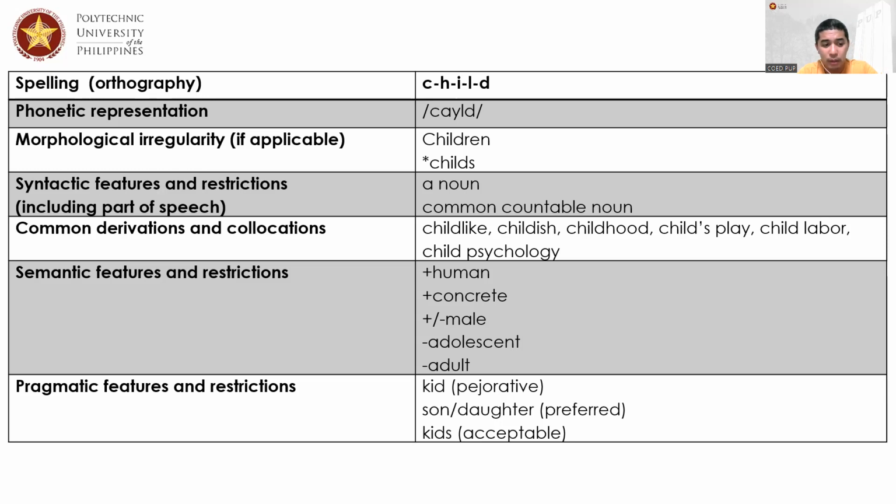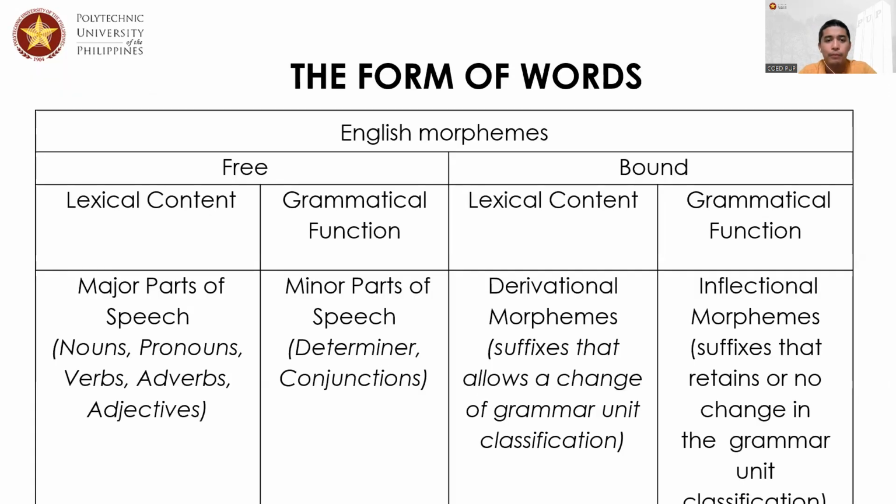And then the last, we have to look at the pragmatic features and restrictions. We have to look into how words are being used. Let us say child is similar with kid, son and daughter, and kids in the case that it becomes plural. However, in some cases, the use of the word child and the use of the word kid may not be interchangeable. That means we can only use the word child with certain limitations, the way we also have to use kid with certain limitations.